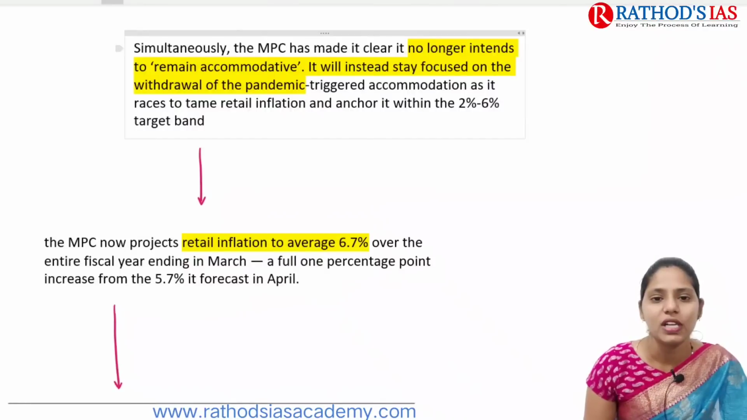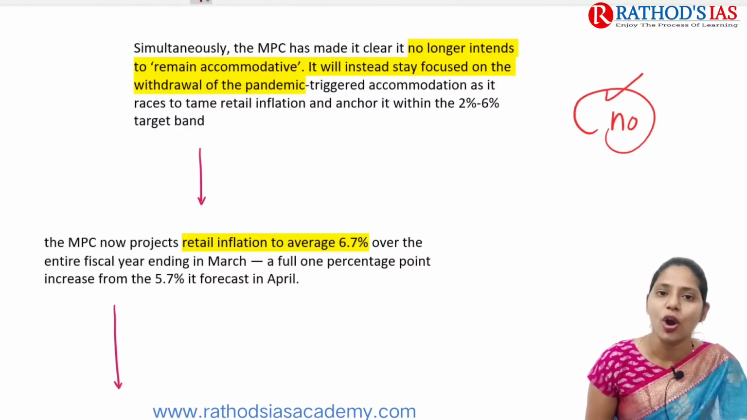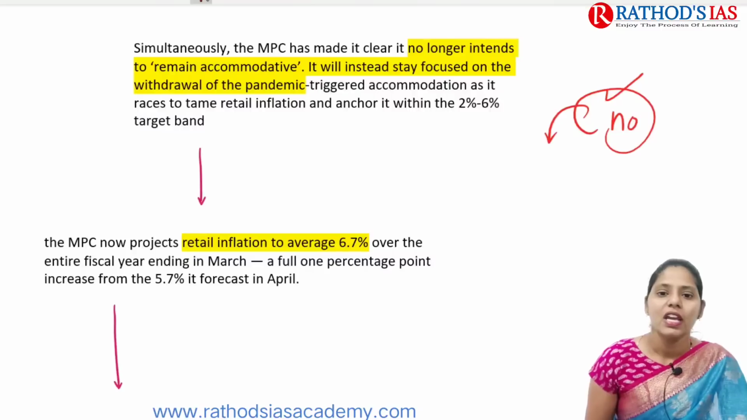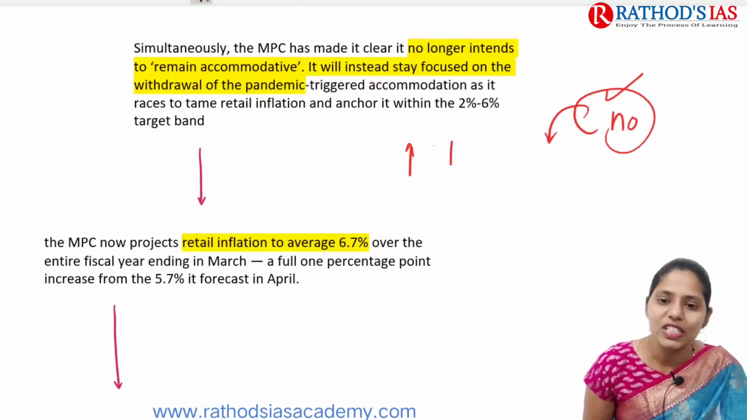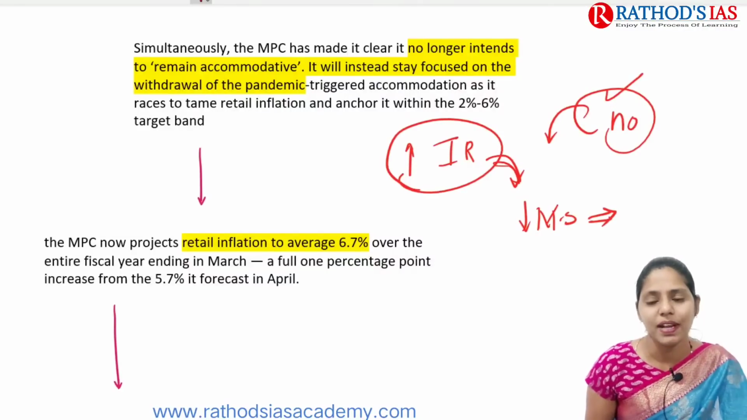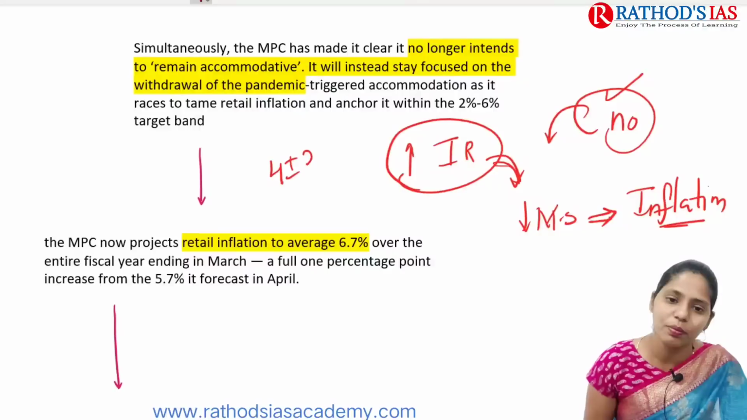The Monetary Policy Committee has made it clear that it is no longer going for an accommodative policy. It is now focusing on increasing interest rates, which will decrease the money supply in the market, and whenever money supply decreases, that leads to controlling inflation. The target of inflation that should be maintained in the country is 4 plus or minus 2, that is 2 to 6%.